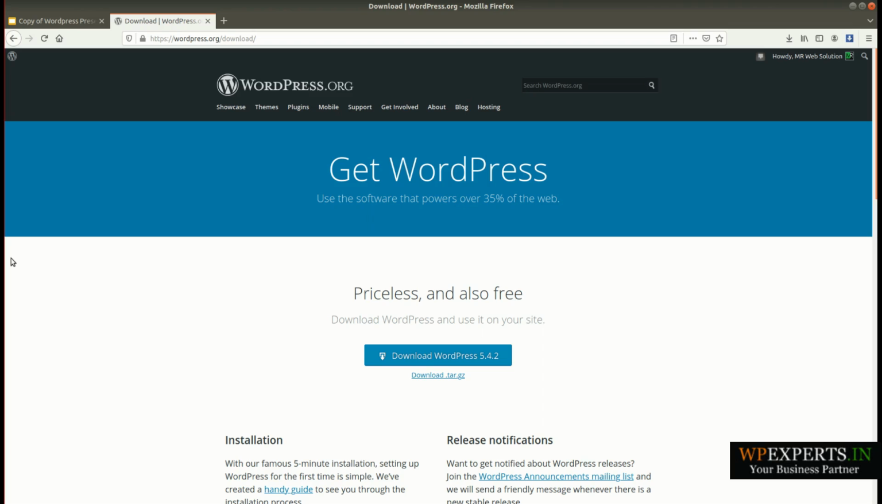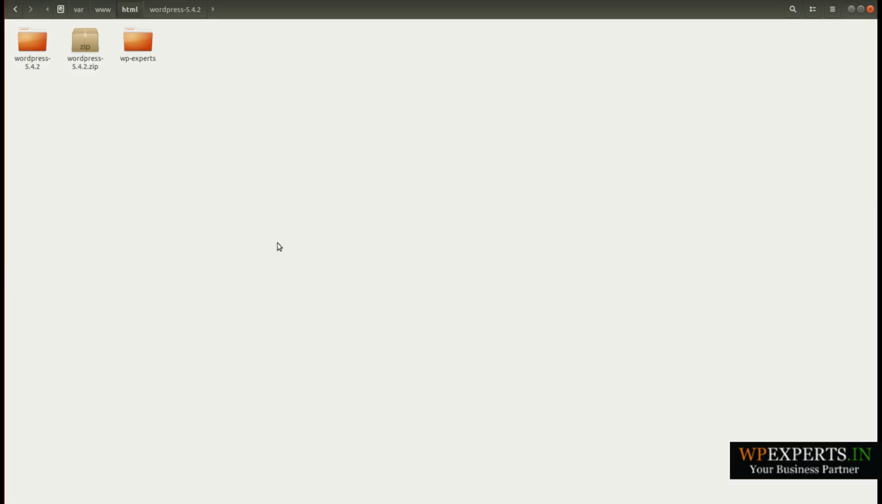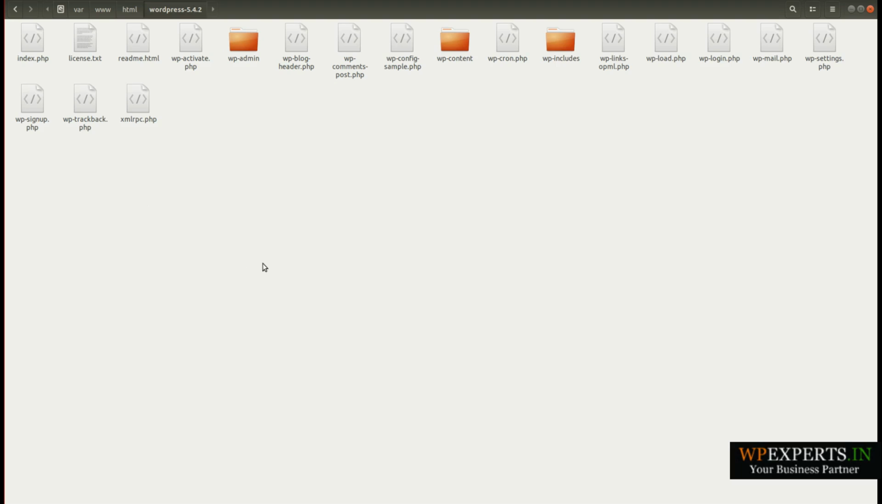As I am using a Linux server, I have already downloaded the zip file here, and I have extracted the zip folder. Here these are my WordPress files. In the same way you can also download and extract the folders in your root directory.